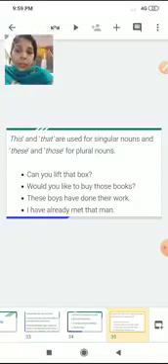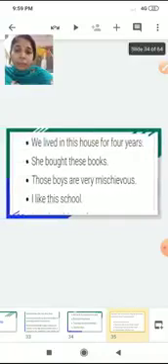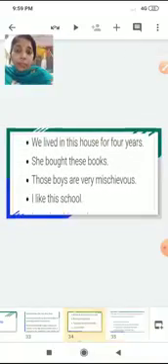Now let us look at this example. We lived in this house for 4 years. She bought these books. We can see here in both the examples, singular noun house, we use demonstrative determiner this. Whereas in the second example, these books.